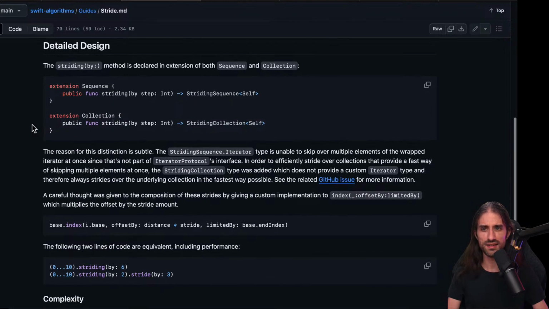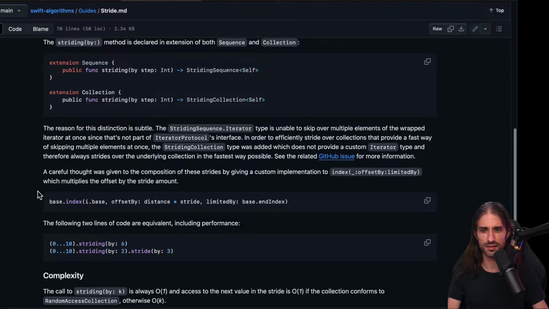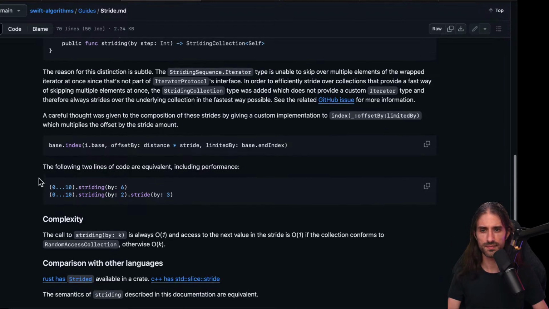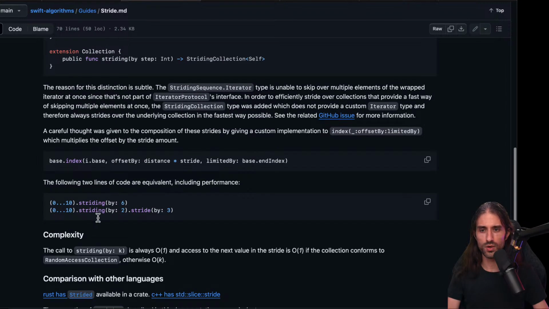Okay. Detailed design, the striding(by:) method is declared on Sequence. This part is not necessarily the most interesting one. Okay, here they say that the two lines are equivalent including performance. So if you do stride by 6 or stride by 2, then stride by 3, since 6 equals 2 times 3, then performance-wise it's the same.